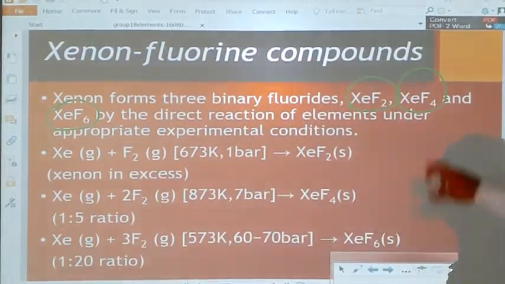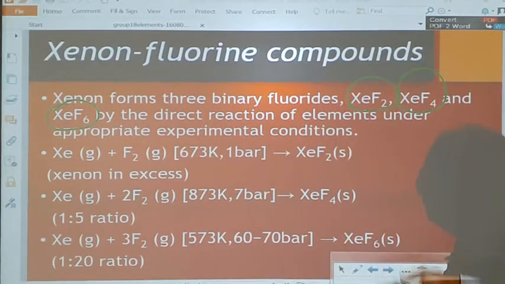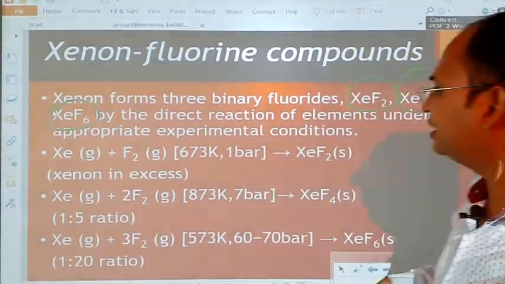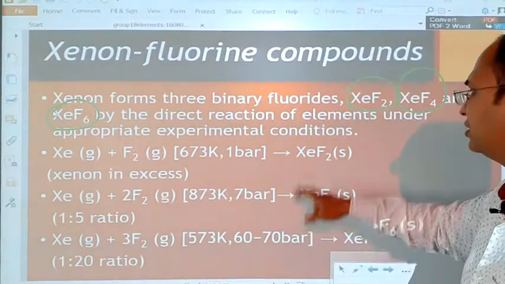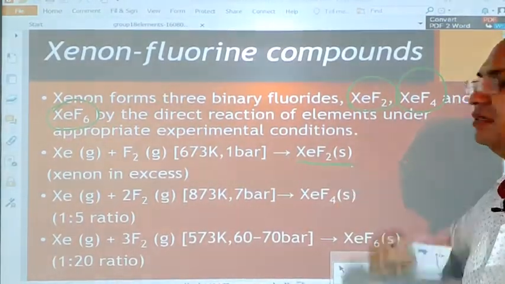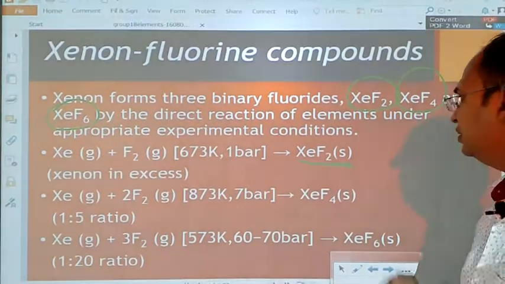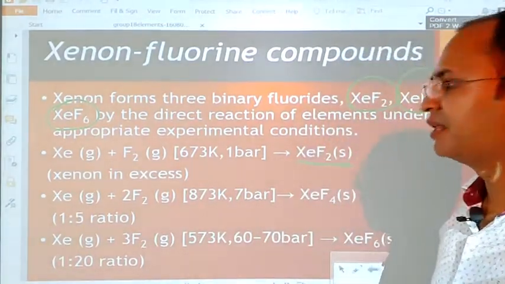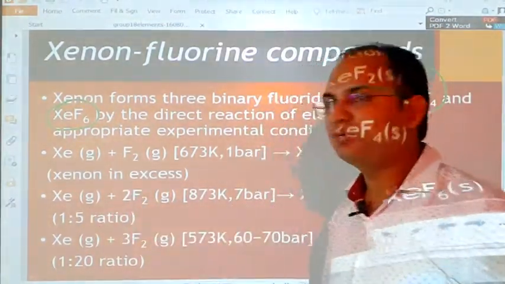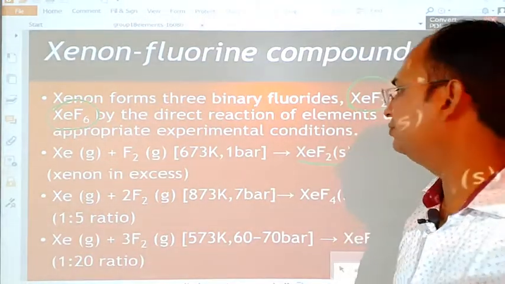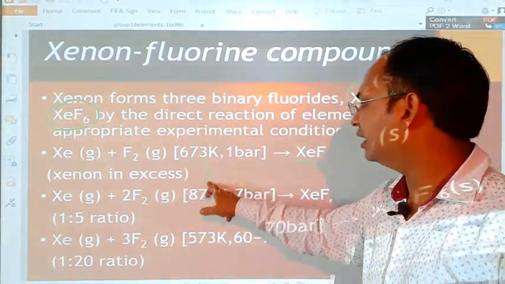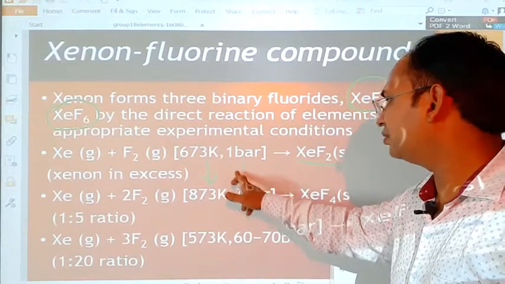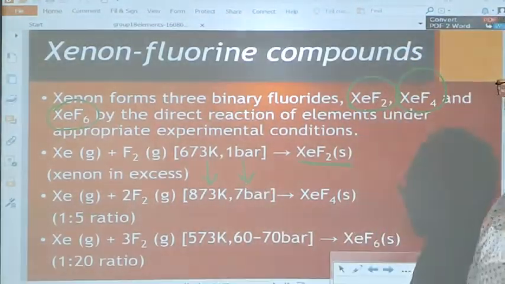They are prepared by the direct reaction of the elements under appropriate experimental conditions. When xenon reacts with fluorine at 673 Kelvin and 1 bar pressure, it forms xenon difluoride, XeF2, in solid form. In this case, xenon is taken in excess. Second, when xenon reacts with 2 molecules of fluorine, 2F2, the temperature is increased from 673 to 873 Kelvin and the pressure is also increased from 1 bar to 7 bar.